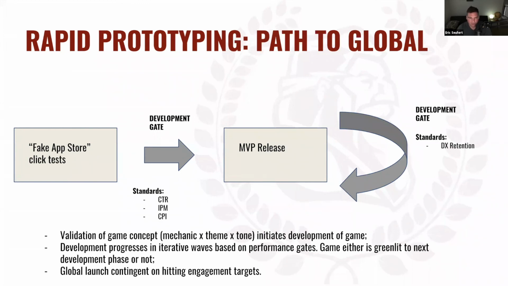And then the development of the MVP progresses in iterative waves based on performance gates. And the game is either greenlit to the next development phase or not at each one of those gates. And then the global launch is contingent on hitting engagement targets, right? So maybe finally we say we're not going to release a game until we see that D30 is 20%, right? Or 15% or whatever. And so it's just a matter of getting from that day 1 to that day 30 through these iterative release cycles, and determining each time, do we want to greenlight this to the next development cycle or not?